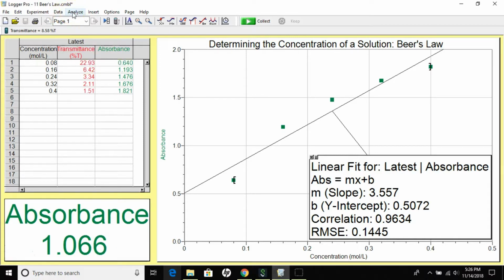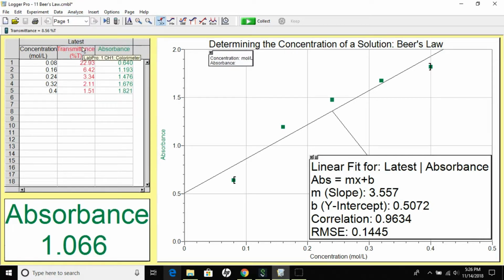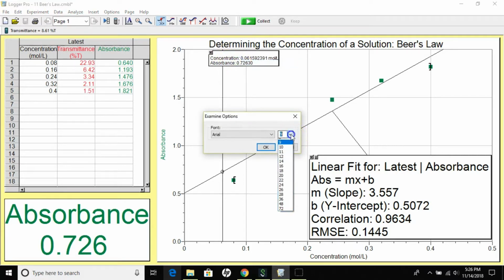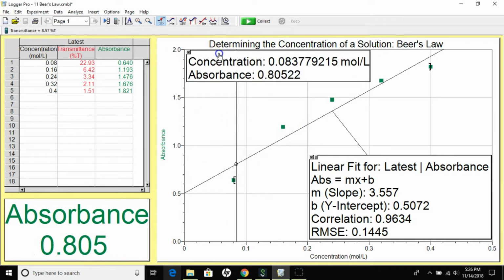We are going to go to the Analyze, which is up here at the top toolbar. We're going to scroll down to Interpolate. All right, and there's a box that popped up, which just like the other one, I'm going to make this a little more legible. So I'm going to right click and I'm going to go to the Examine options. I'm going to change the font on this one to a much larger size as well, so that we can read it. I'm going to move this box off the line as well.